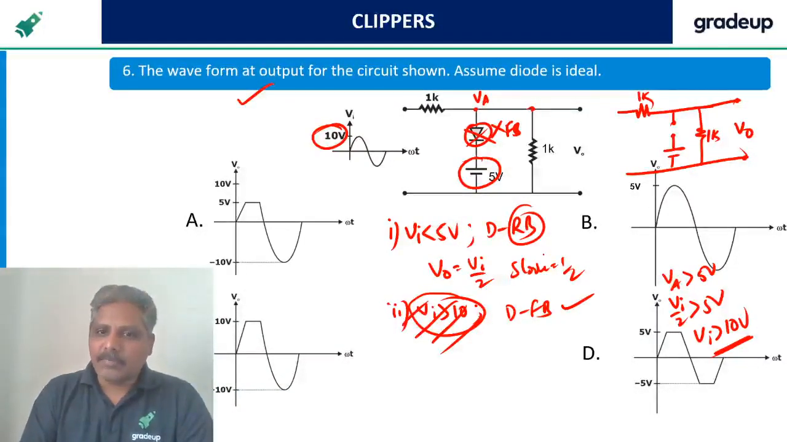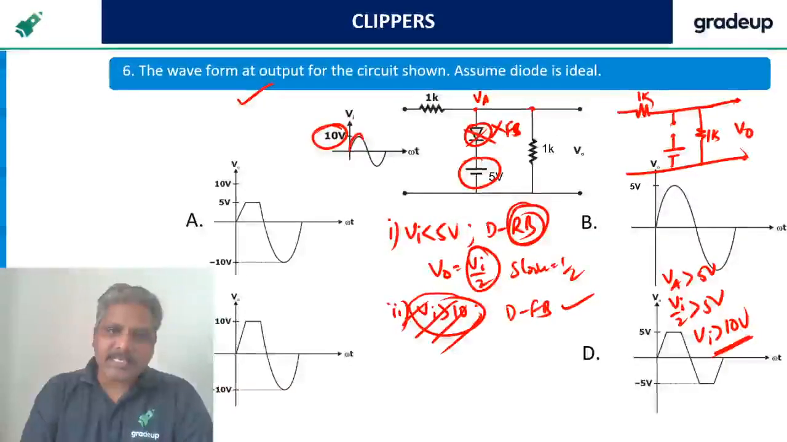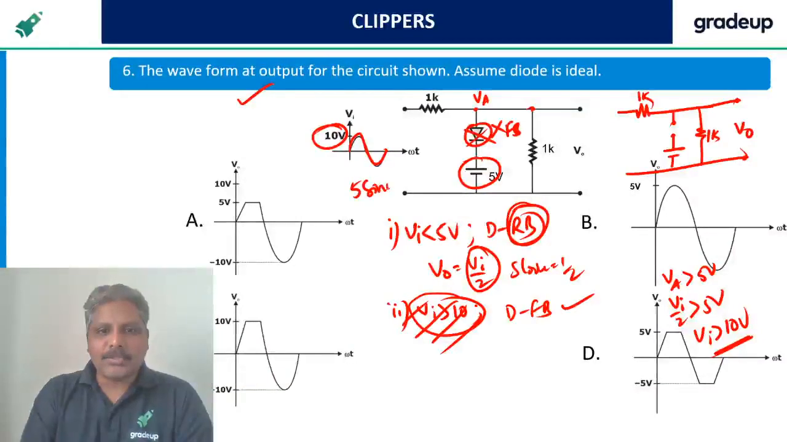That means diode always remains in reverse bias. So output always remains half of the input. If 10 sin omega t is the input, what is the output? Half of that, 5 sin omega t should be the output. This is the answer.